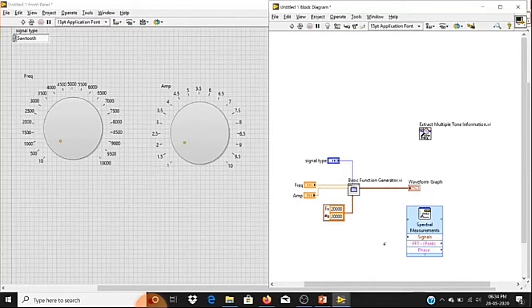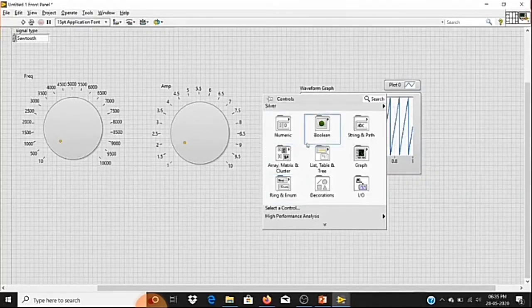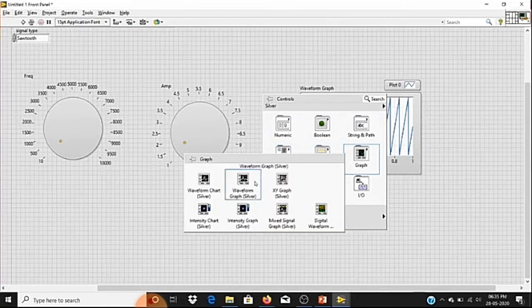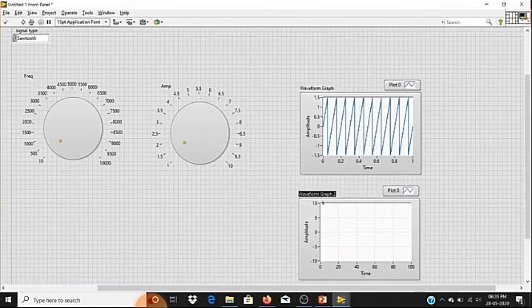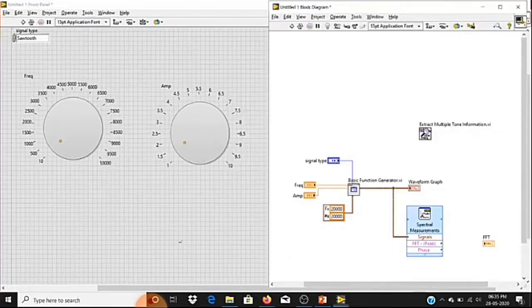Let me connect this signal. Then I'm going to see the output of FFT peak in a waveform graph. So I'll take one more waveform graph and change its name to FFT.